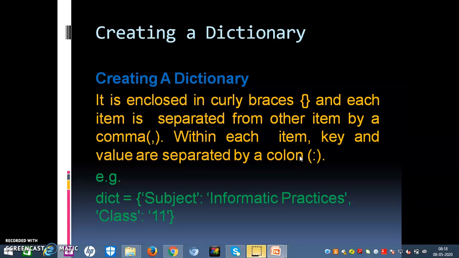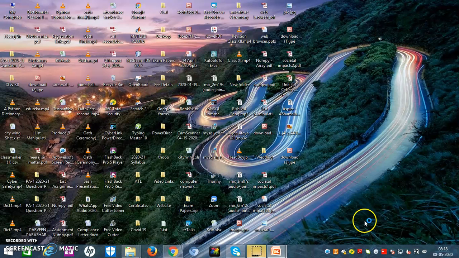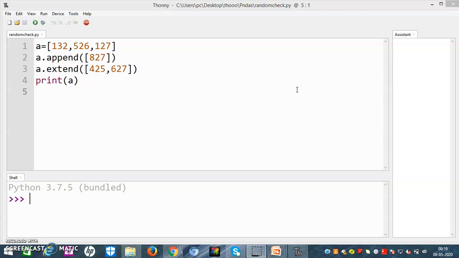We can create this in Thonny. Let me just minimize this. Where is my Thonny? I will search for it and open it. There is no separate module required for creating a dictionary.